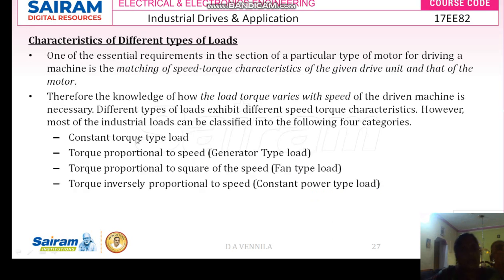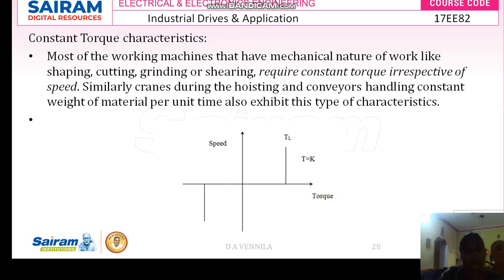So what are the different types of torques? That means constant torque type load, and torque proportional to speed. The load here is a generator type, that is a separately excited DC motor. Torque proportional to square of the speed is fan type load, and then torque inversely proportional to the speed. So depending upon the load, we have studied the characteristics. Whenever the load is constant, whenever the same type of job is performed, the torque will be constant. So in cutting, grinding, shearing, irrespective of the speed the torque will be the same.